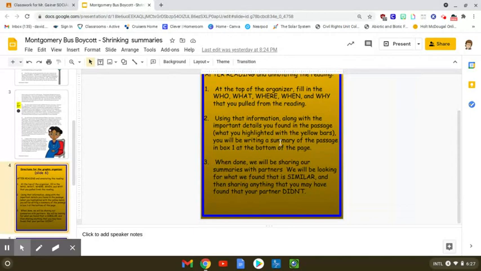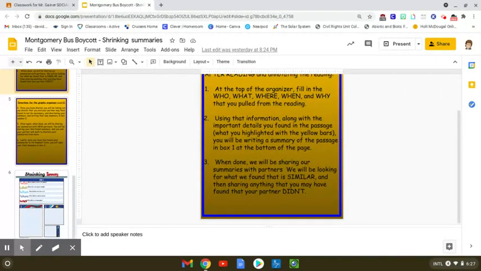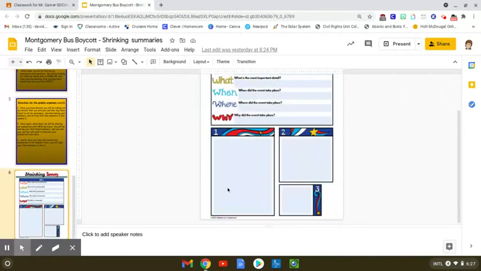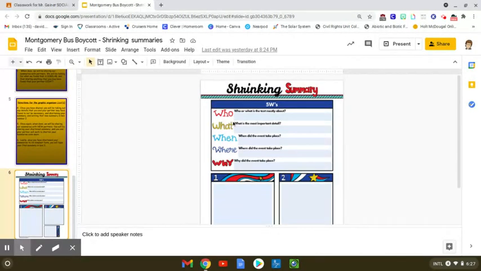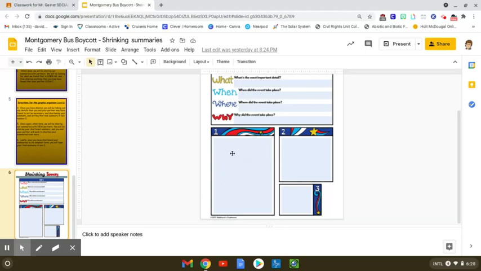And then you're going to use that information along with the important details that you found in the passage, or with the things that you highlighted. And you're going to be writing a summary of the passage in box 1 on the bottom of the page. There's more to the assignment, but we'll do that after we finish the first part. So here's the work page. You're going to type in the who, the what, the where, the when, and the why. And you're going to write me a summary here of what the reading is about.